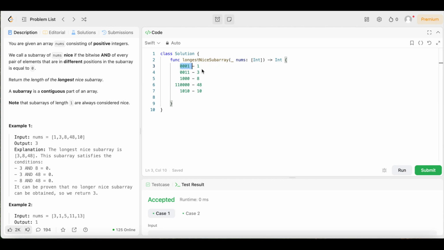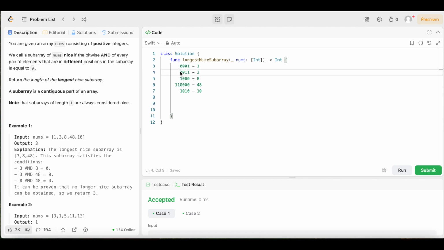Let's compare these two numbers first, just to see an example where it returns 1. Comparing them, 0 and 0 is 0, 0 and 1 is still 0 because it's not 1 and 1, but this one is a 1 and 1 right here. With the AND operator, when we come across a 1 and a 1, it returns 1, which is not 0, so that's not what we want. So we know 1 and 3 doesn't work, and 1 cannot be a part of the nice subarray.